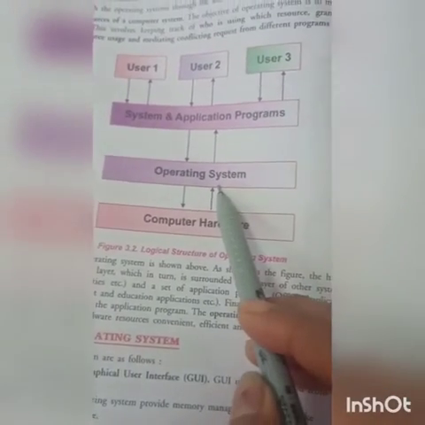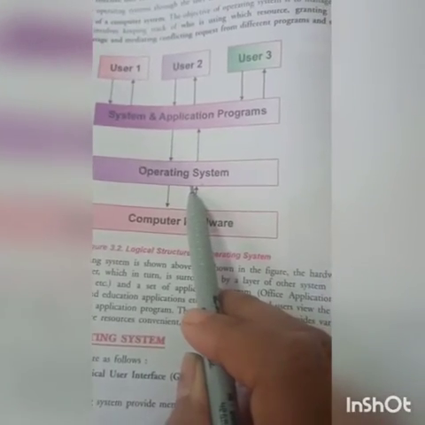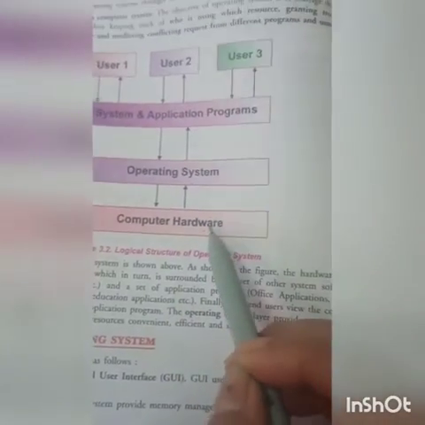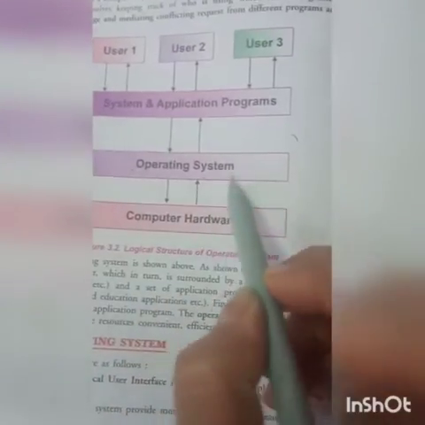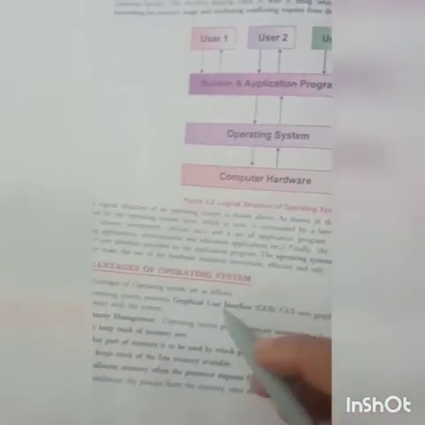So who? Operating system or computer hardware. In between, the intermediate is the operating system. It manages the system and application programs and it manages all the computer hardware, and it is sitting in between system and your computer hardware.